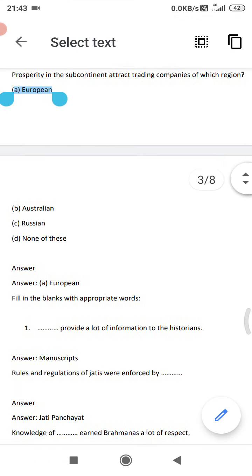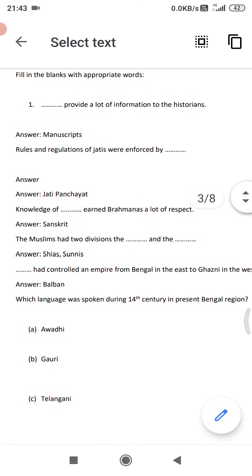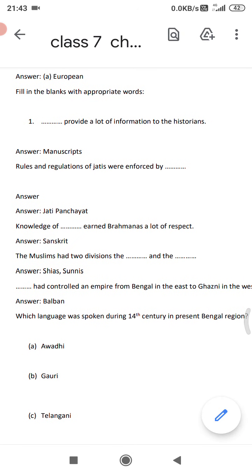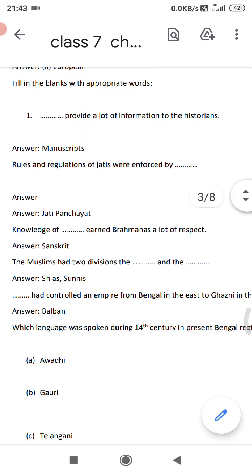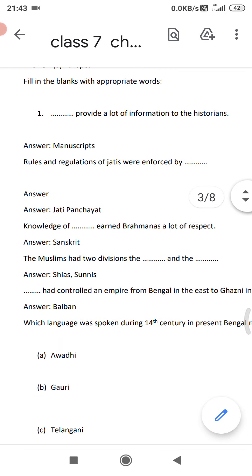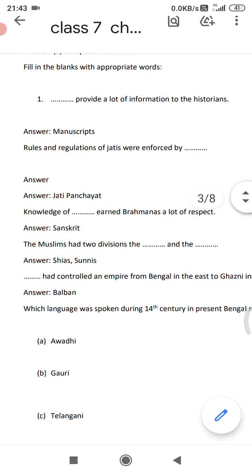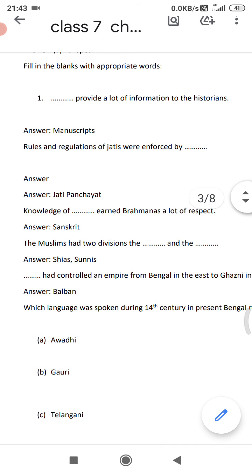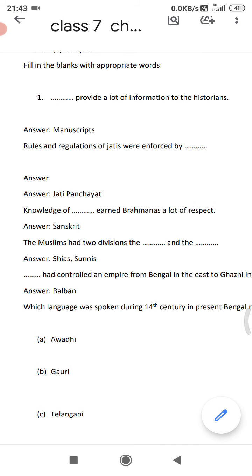Now do some of the fill-ups. Dash provide a lot of information to the historians. So beta, I have written the questions with answers with each question so that there should not be any kind of problem. That's why I have written answer with the question. So the correct answer, manuscripts.